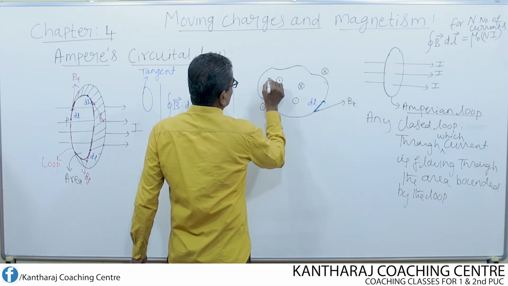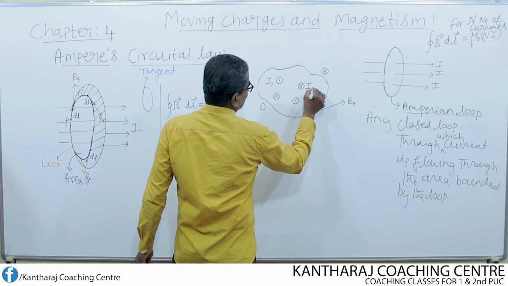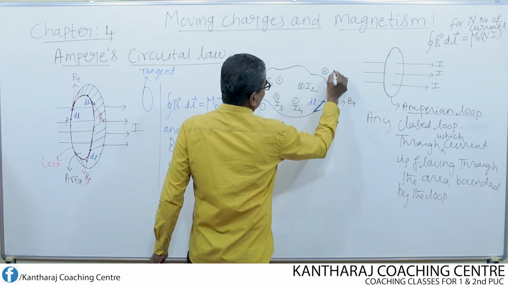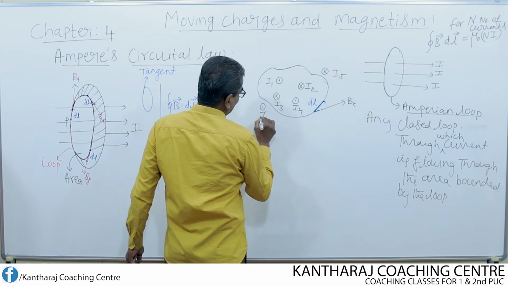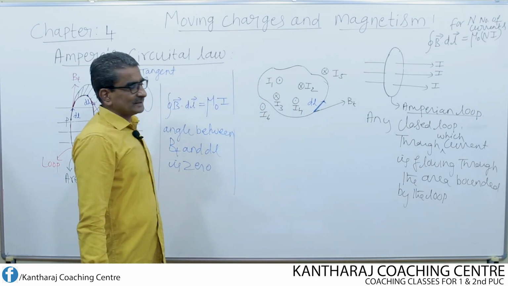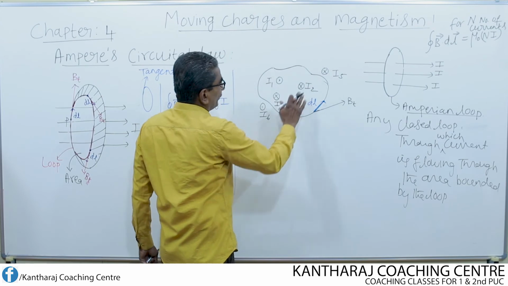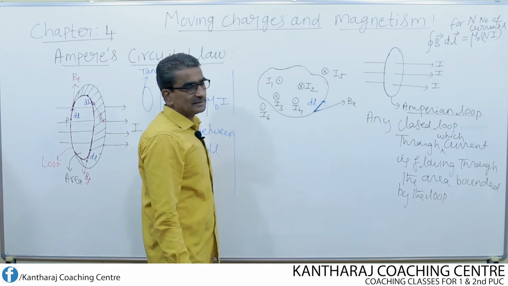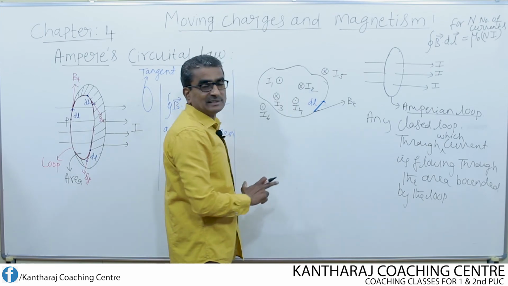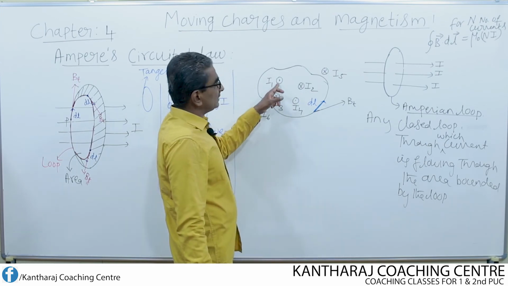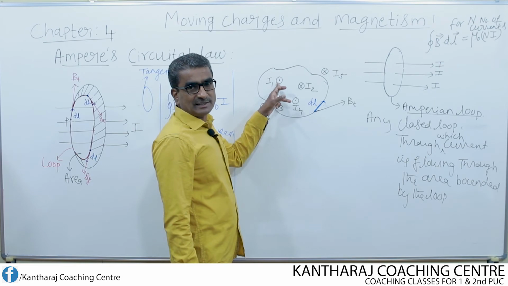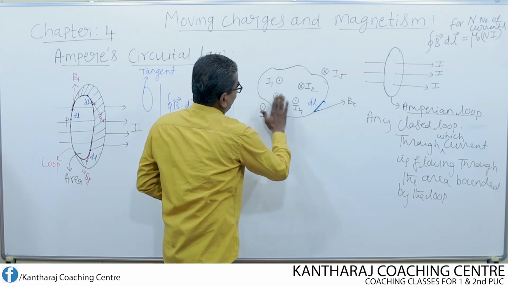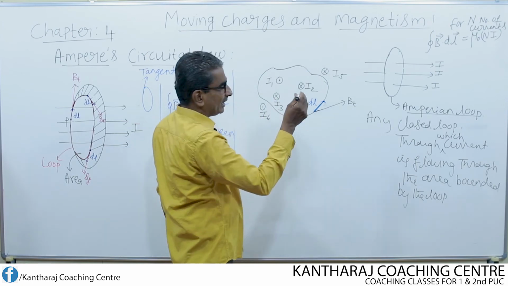Say for example, this is current I1, this is current I2, current I3, current I4, current I5, current I6. So different currents are flowing through the area of this irregular loop. The direction of the current is also different. What does this symbol represent? It is nothing but the current flowing perpendicular to this surface area directed outwards.